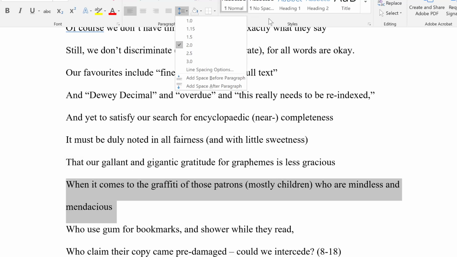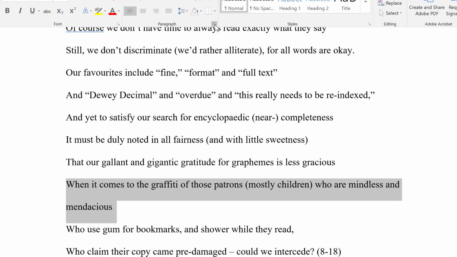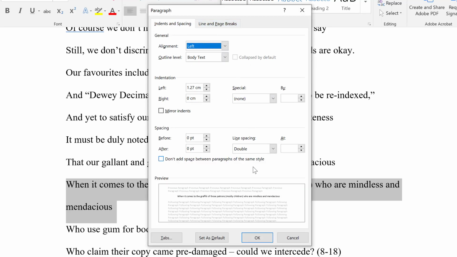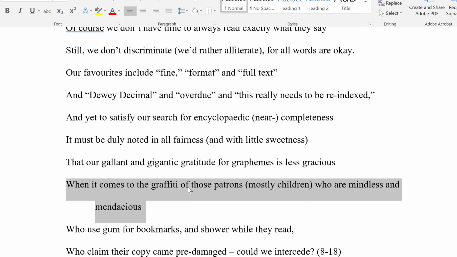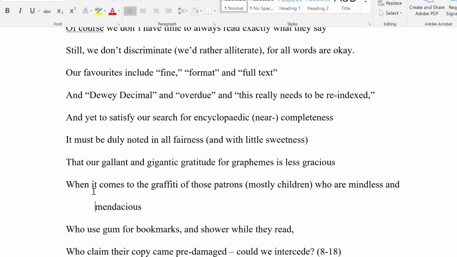So we go to paragraph. Actually, let's go to this little symbol here. And we click on special and we select hanging. But there we are. Now it's indented a tab space. You could also just use the space bar a few times if you find that easier, or you don't want quite as large of a space. And now it's much easier to read this in your paper.